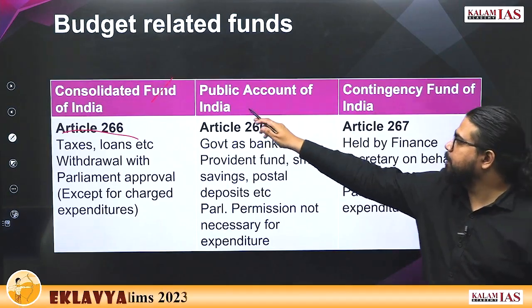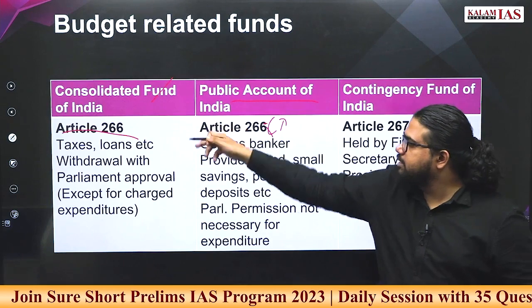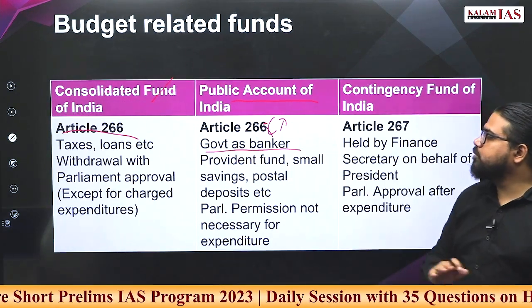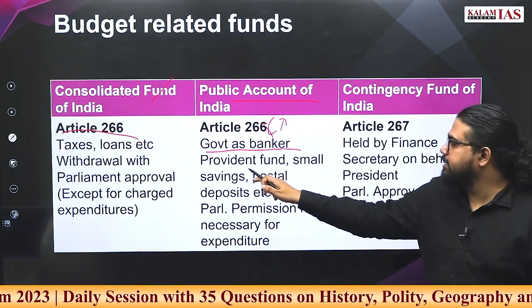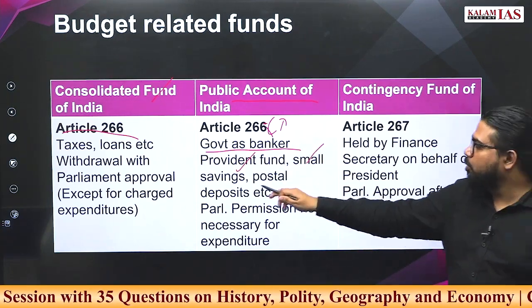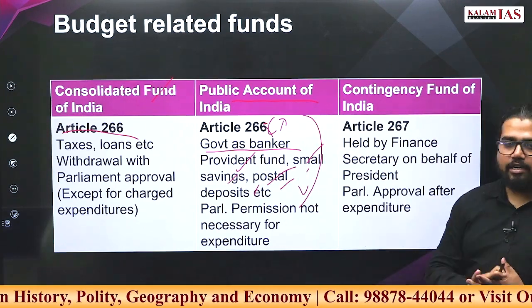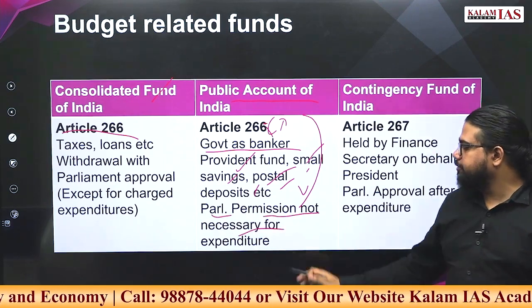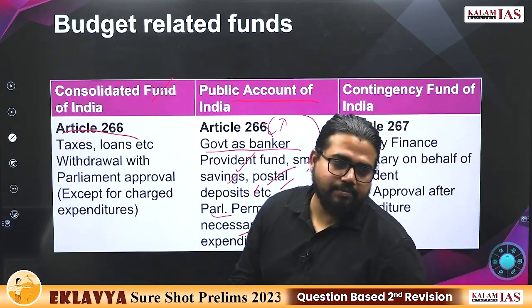Now the second one is the Public Account of India. Same article, the inside article number will vary. This is for all the accounts, all the funds where the government acts as a banker. Like the government collecting funds for provident fund, small savings fund, postal deposits, all this will come under the Public Account of India. Parliament permission is not necessary for expenditure on this. The executive can do the expenditure from this.